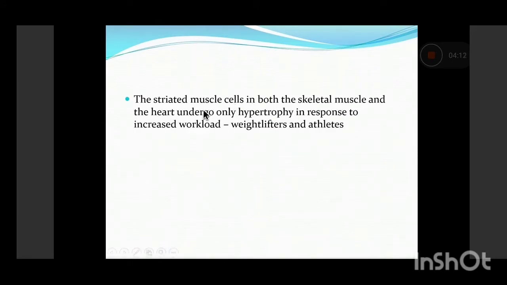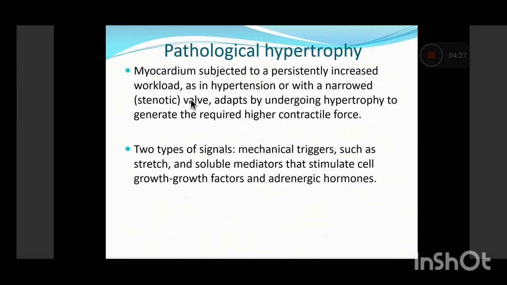Now this was the example of smooth muscle. Also, another example you see in weightlifters and athletes, where the striated muscles, both skeletal muscle as well as the cardiac muscle in the heart, undergo hypertrophy in response to the increased workload. Now, coming on to pathological hypertrophy, a classical example we see is in the myocardium when it is subjected to persistently increased workload. For example, in hypertensive patients or in patients who have a stenotic aortic valve, there is massive hypertrophy of the left ventricle.